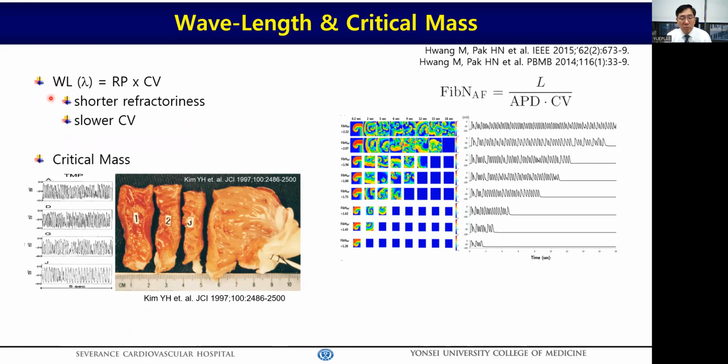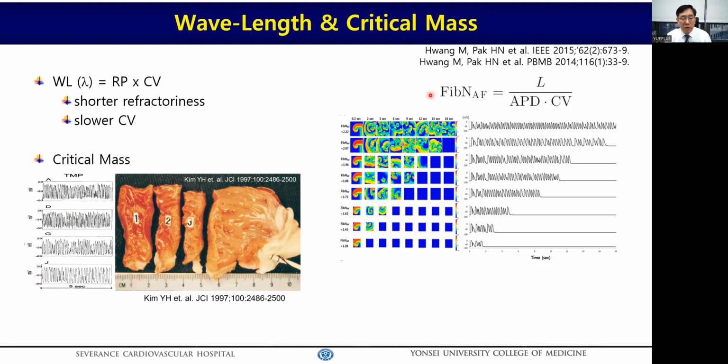Wavelength is refractory period multiplied by conduction velocity, so fibrillation is easily maintained in the condition with a shorter ERP and slower conduction velocity. On the other hand, a certain amount of myocardial mass is essential to maintaining the reentries. As the critical mass was reduced in this isolated Arabic swine model, fibrillation changed to tachycardia and eventually terminated as the size of the myocardial mass was cut down.